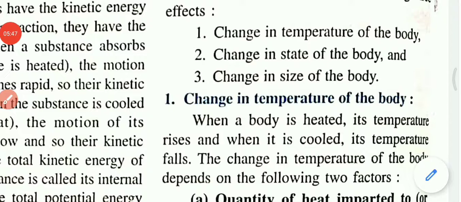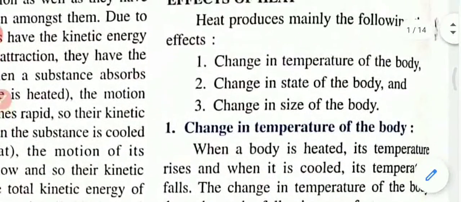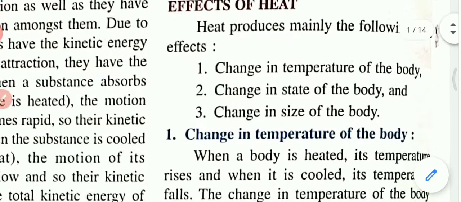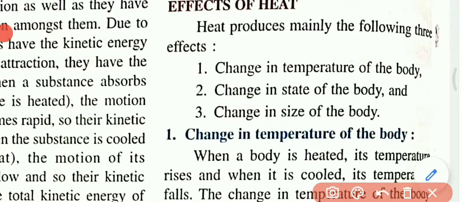Now, the effects of temperature. What will happen if heat increases or decreases? Heat produces mainly 3 effects. Number 1, change in temperature.